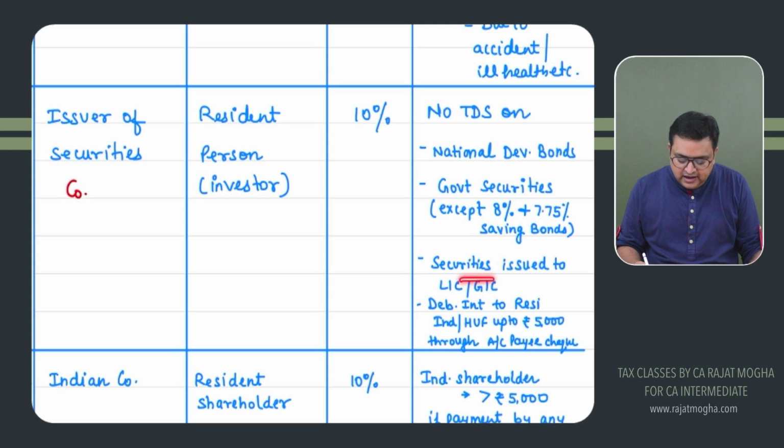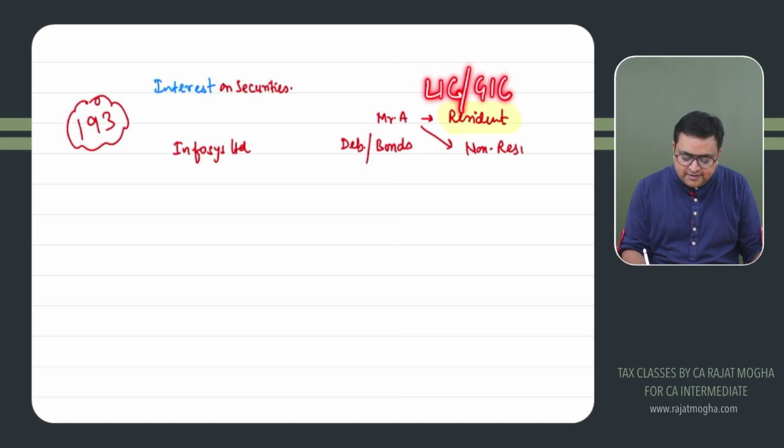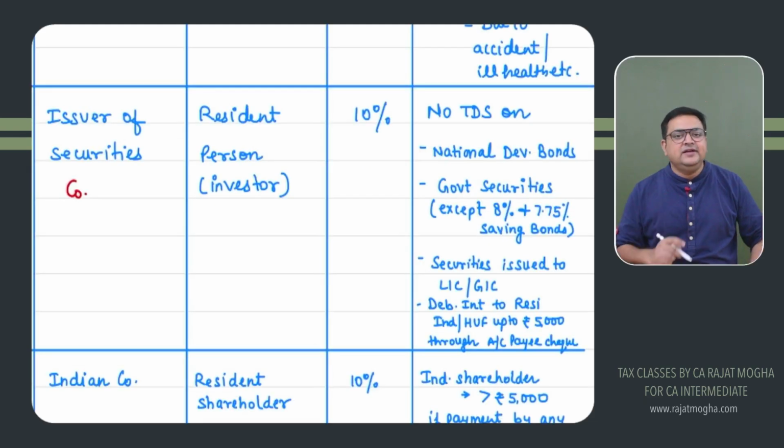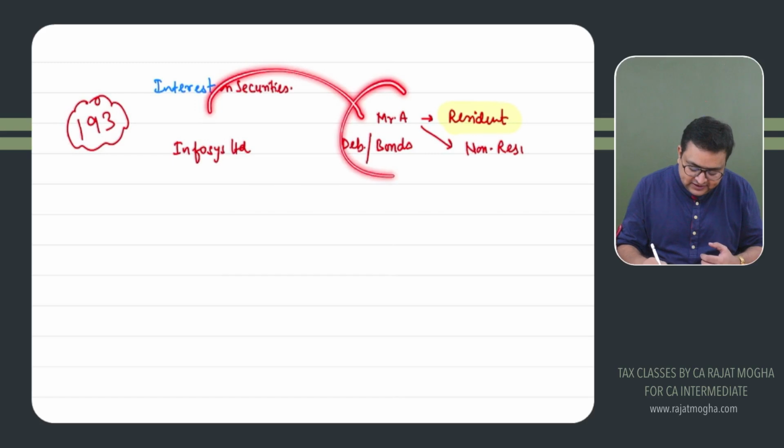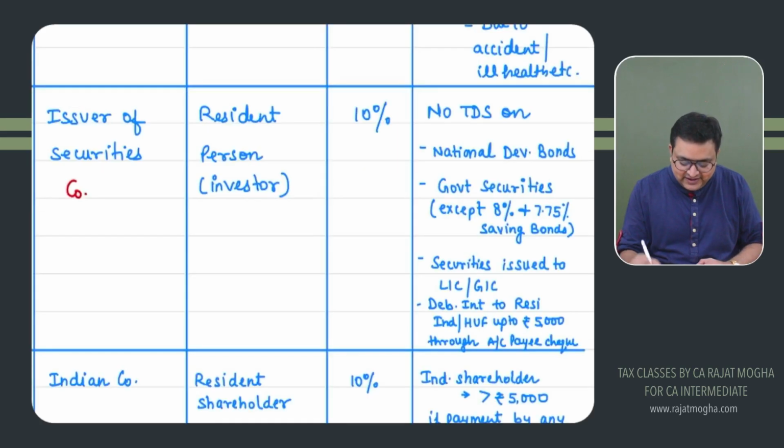Second thing, if the investor is a resident, but the investor is LIC or a general insurance company or any of its subsidiaries, then TDS will not be deducted. The securities are issued to these. It's not Mr. A; LIC is the investor. GIC, the general insurance company, is the investor. So in that case, TDS will not be deducted.